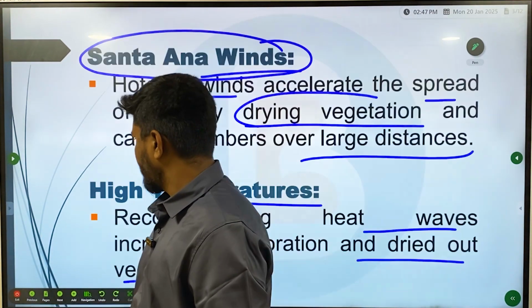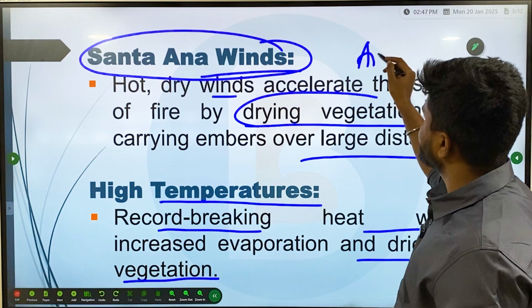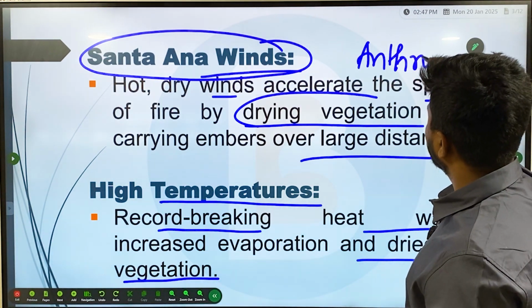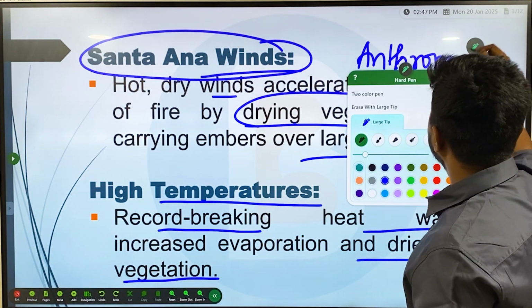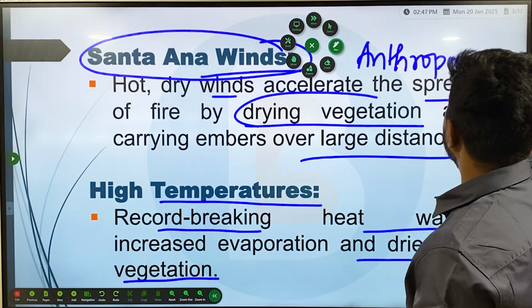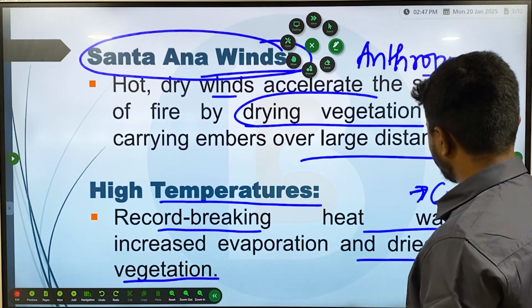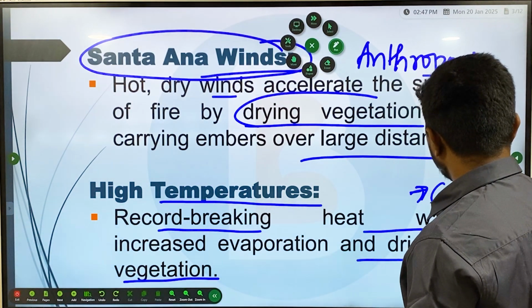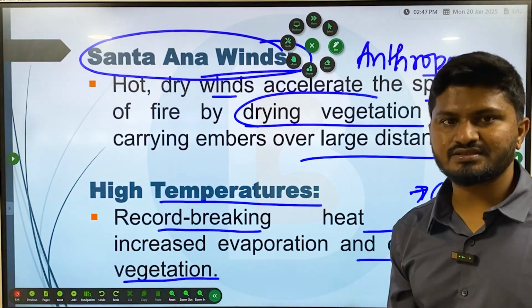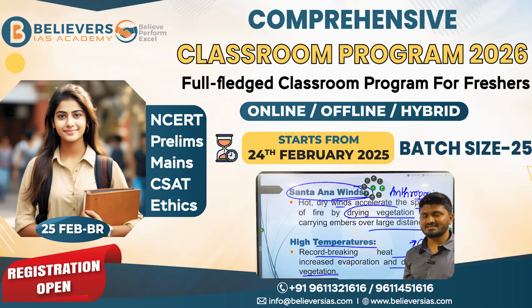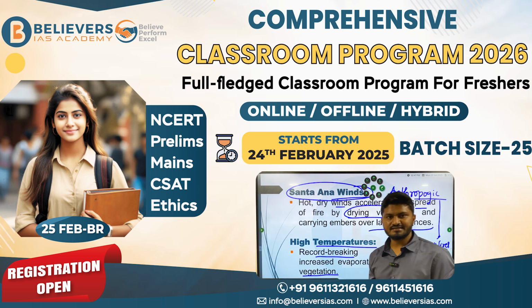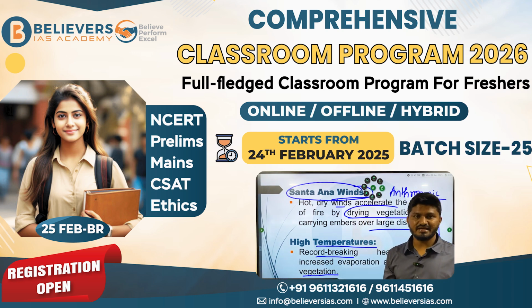And then there are a few anthropogenic reasons as well, or human-made reasons. Anthropogenic: campfires. It is believed that the Los Angeles fires were a result of a campfire. One of the reasons for the Los Angeles fires is a campfire or cigarettes. Cigarettes that were not completely put out have also been cited as reasons behind the Los Angeles fires.